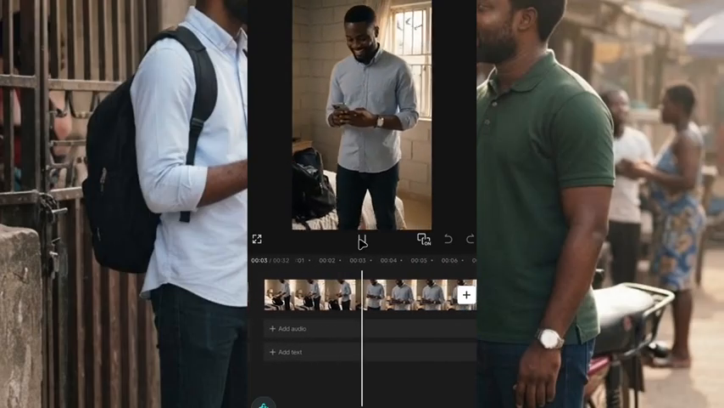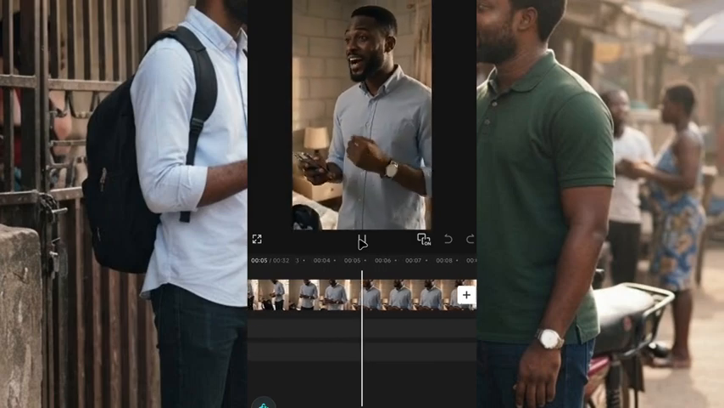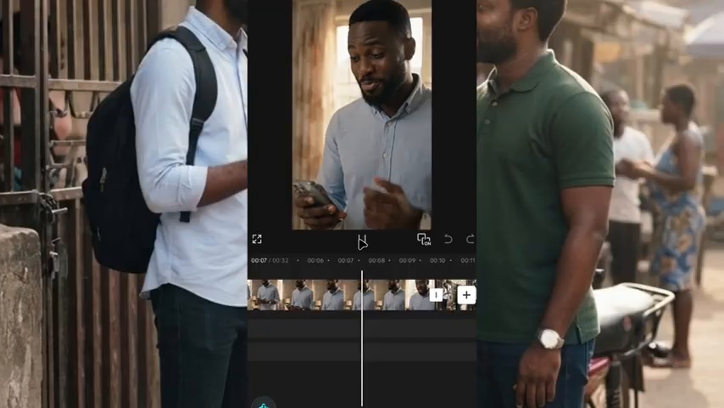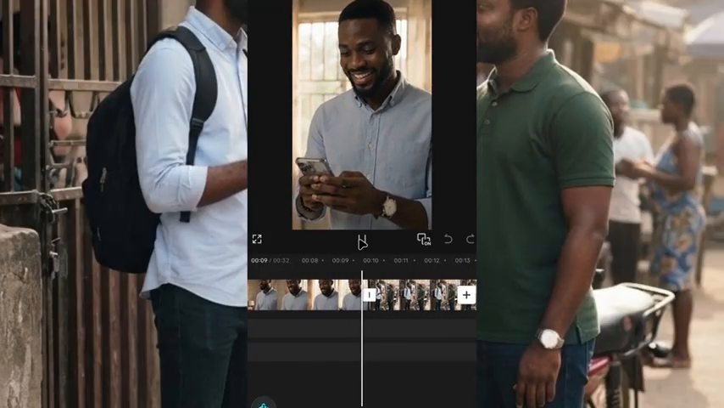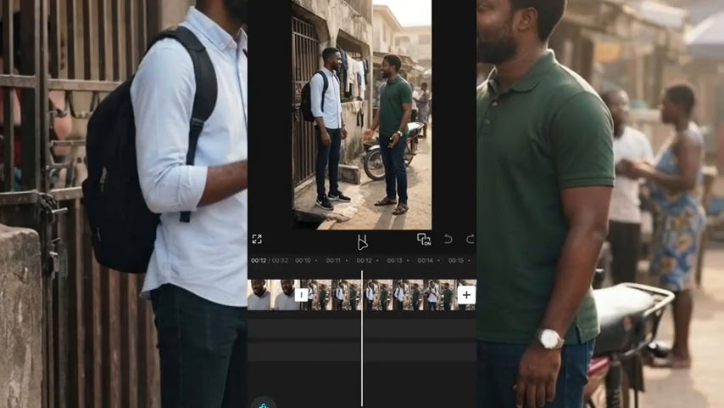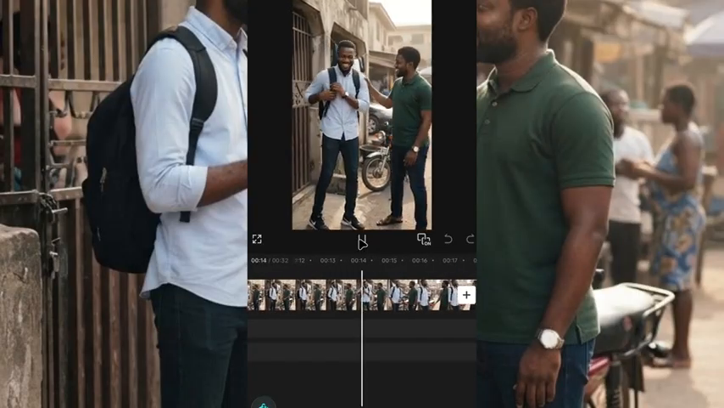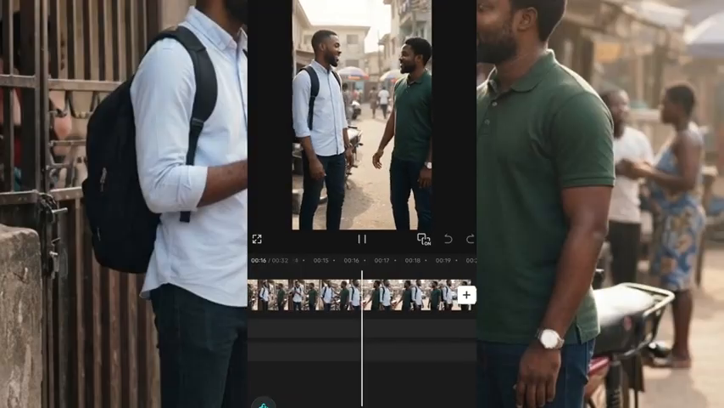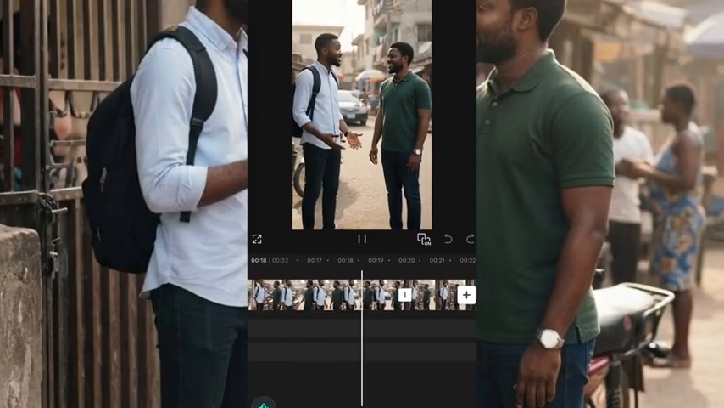Ada, after 6 months, I'm finally coming to Lagos. This surprise is going to make you so happy. You really bought this ticket without telling Ada? I want to surprise her. I want to surprise her. She's been counting the days.